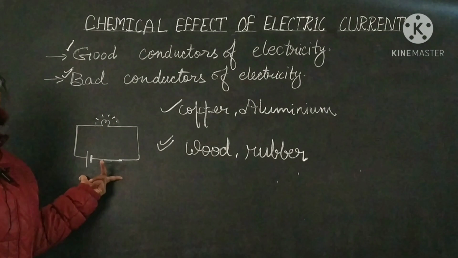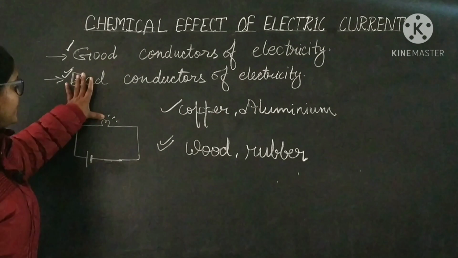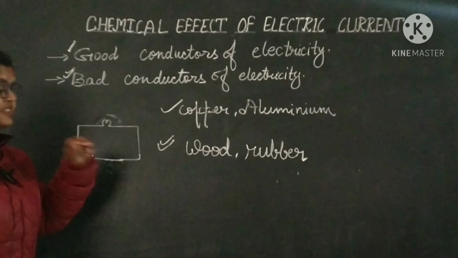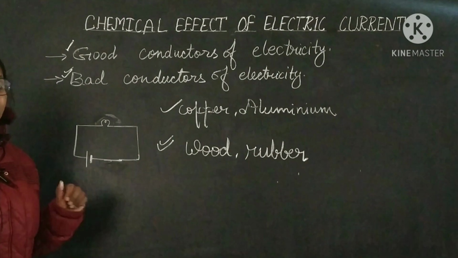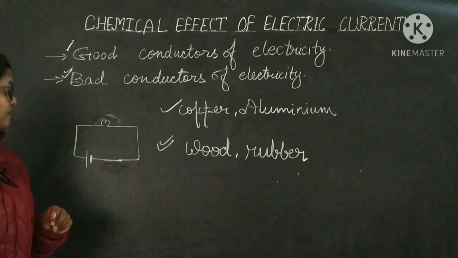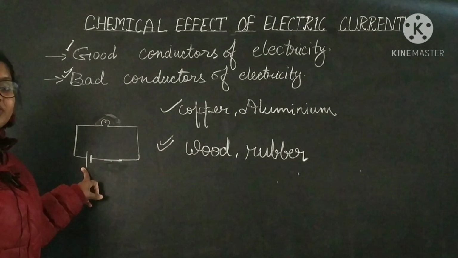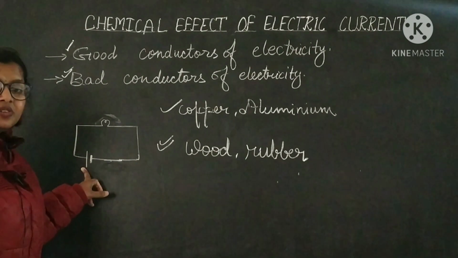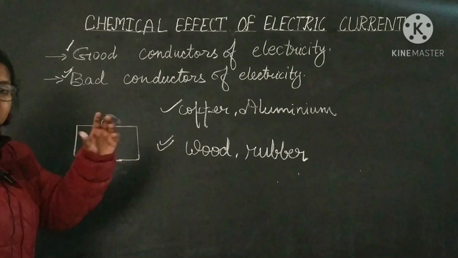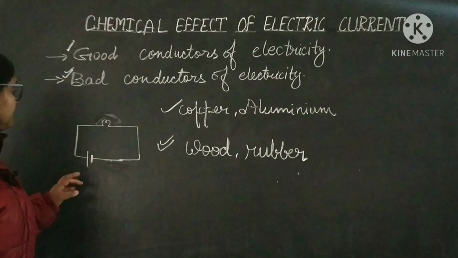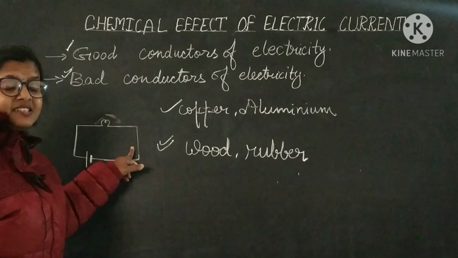If it is not glowing, suppose this bulb is not glowing after connecting the wires, then what may be the possible reasons? Maybe the cell is dead. In that case, you have to replace it. You have to remove that cell and take another cell. And maybe the wires are dead.